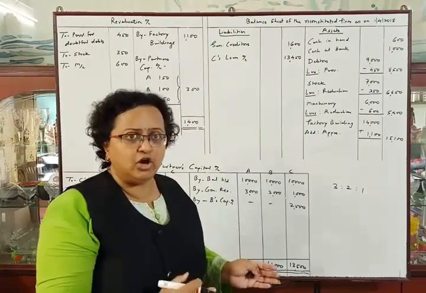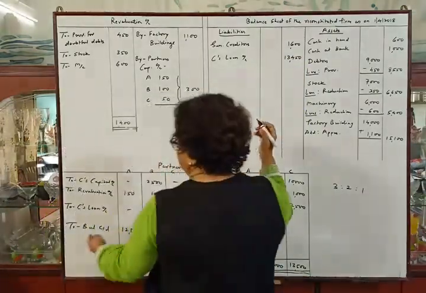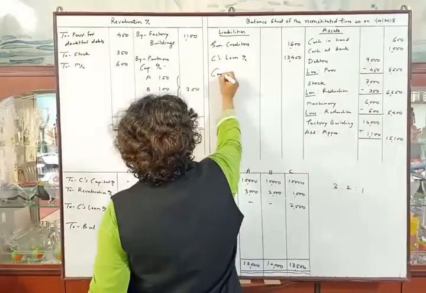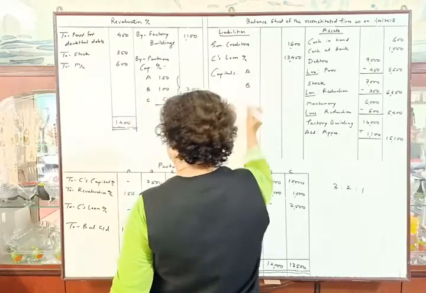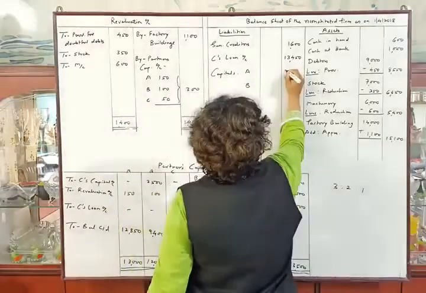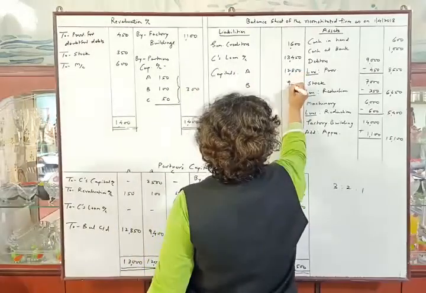It is the liability of A and B to pay the amount of C afterwards, and the balances as capitals of A and B are 12,850 and 9,400.